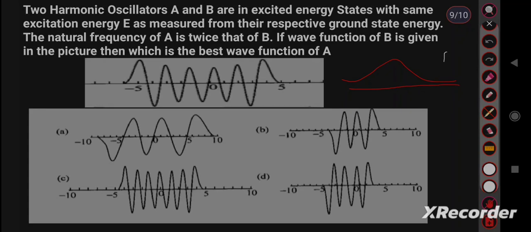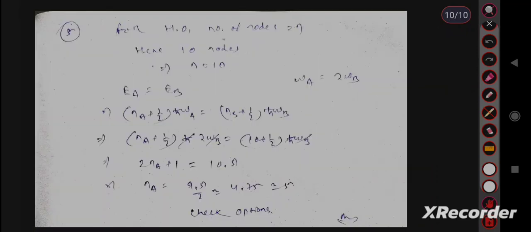So the number of nodes is equal to n. Here we will count the number of nodes: 1 2 3 4 5 6 7 8 9 10. 10 nodes are here. So n equal to 10 for B. We are given EA equal to EB, the energy is the same. The value of EA is (NA plus half) ħωA and the value of EB is (NB plus half) ħωB. We are given that ωA equal to 2ωB.